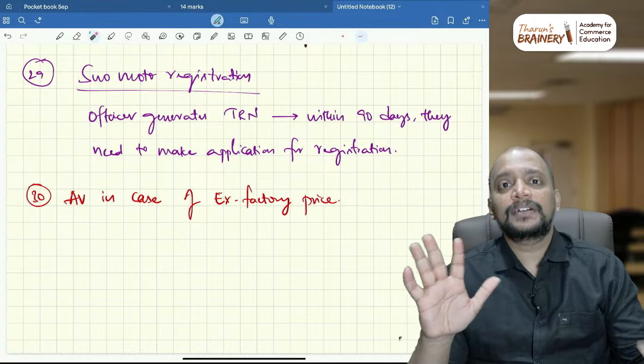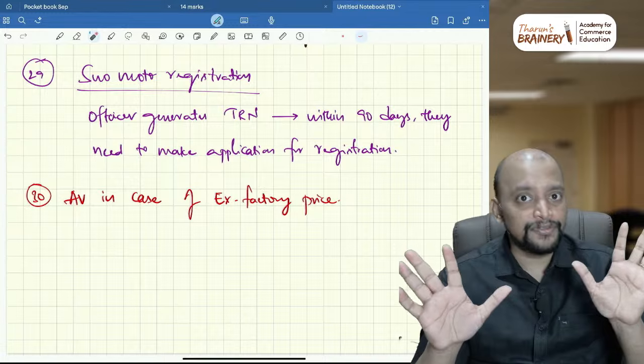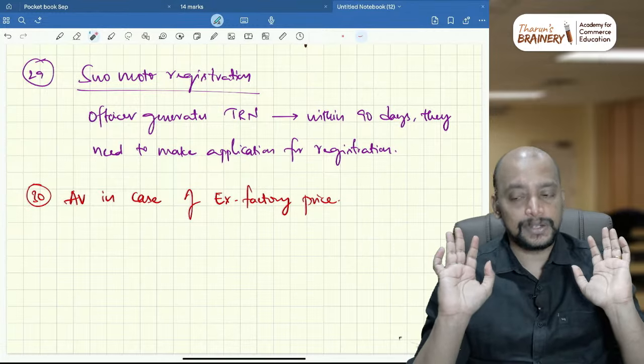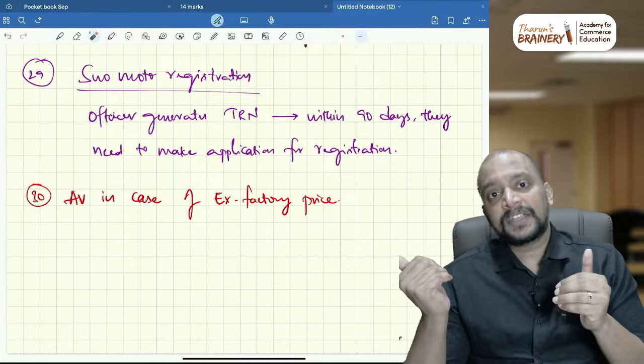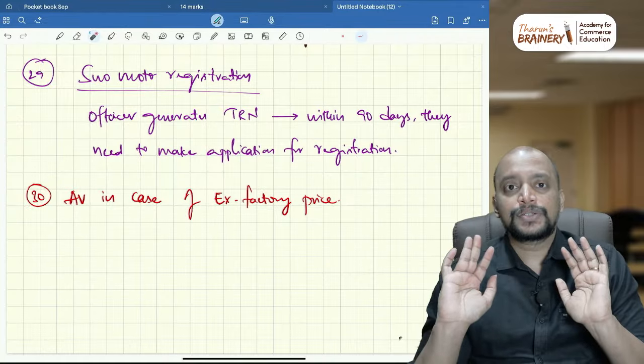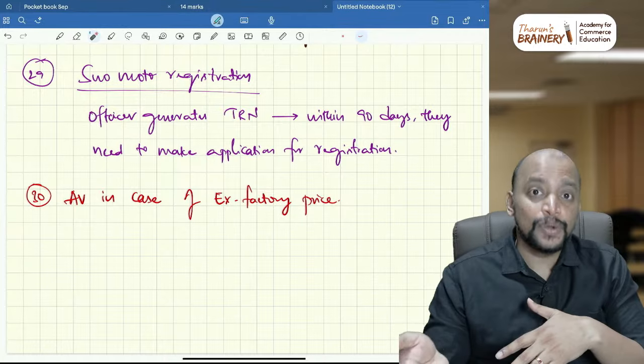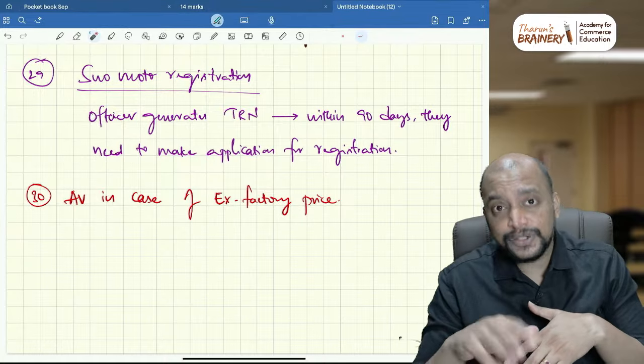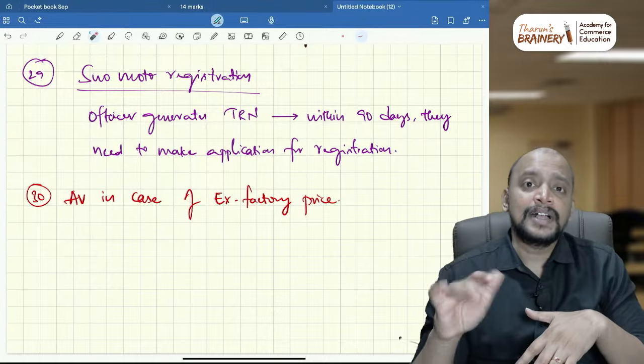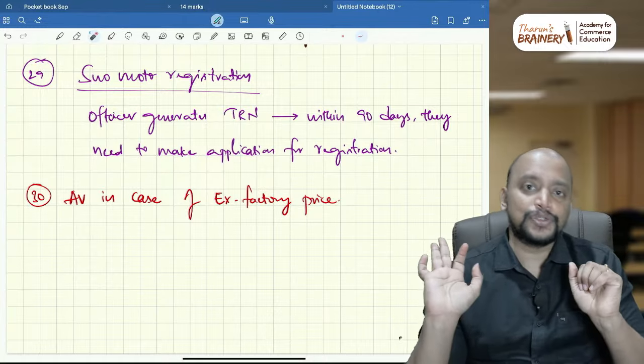And I told you what areas you need to focus upon, focus on those areas. Now that I am completing this session, what you need to do is solve as many questions as you can, and if these areas you have not covered, cover these areas, and case scenario MCQs also you check.